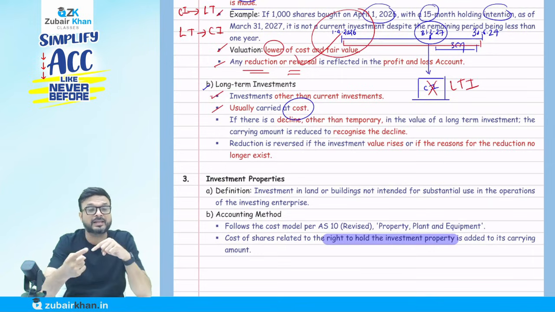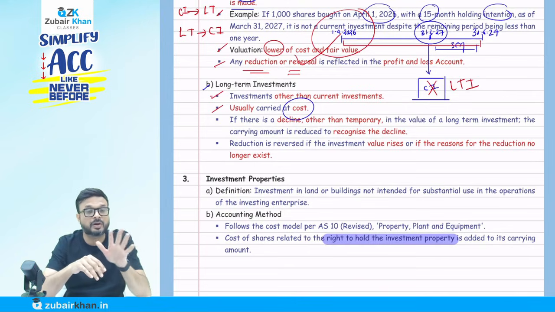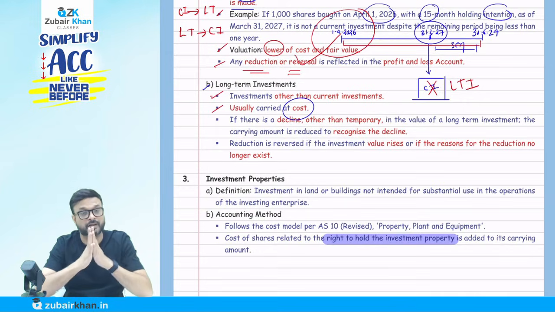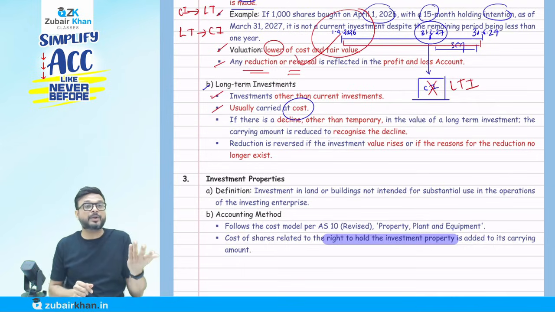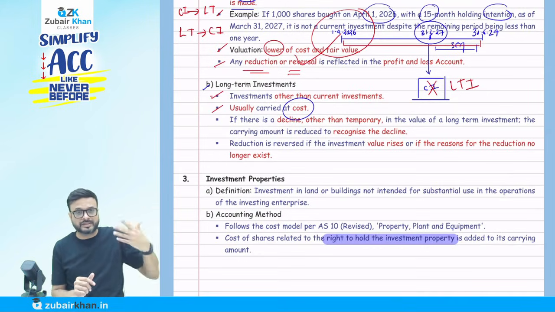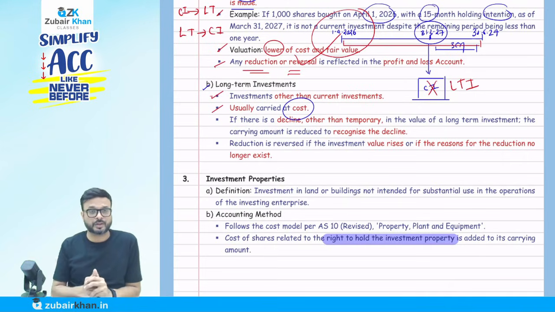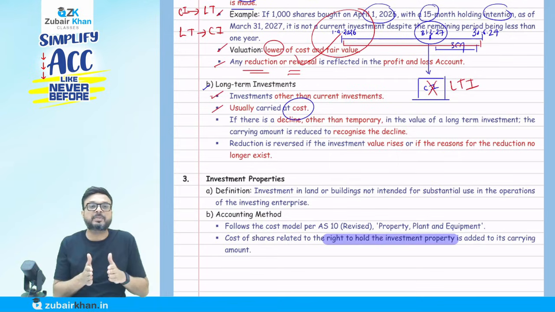But why in case of a long-term investment? They say usually, with one exception I will come to, that generally for long-term investment we do the valuation at cost. Why? It's a long-term investment. It might happen that today the fair value is lower than the cost, but my intention is to hold for a longer period of time, so the value might change in future. For example, if the cost is 10,000 and the fair value is 8,000, still I will recognize it at 10,000 only. I will not change the value. Why? Because it's a long-term investment. Today the fair value is 8, but it might increase in future.